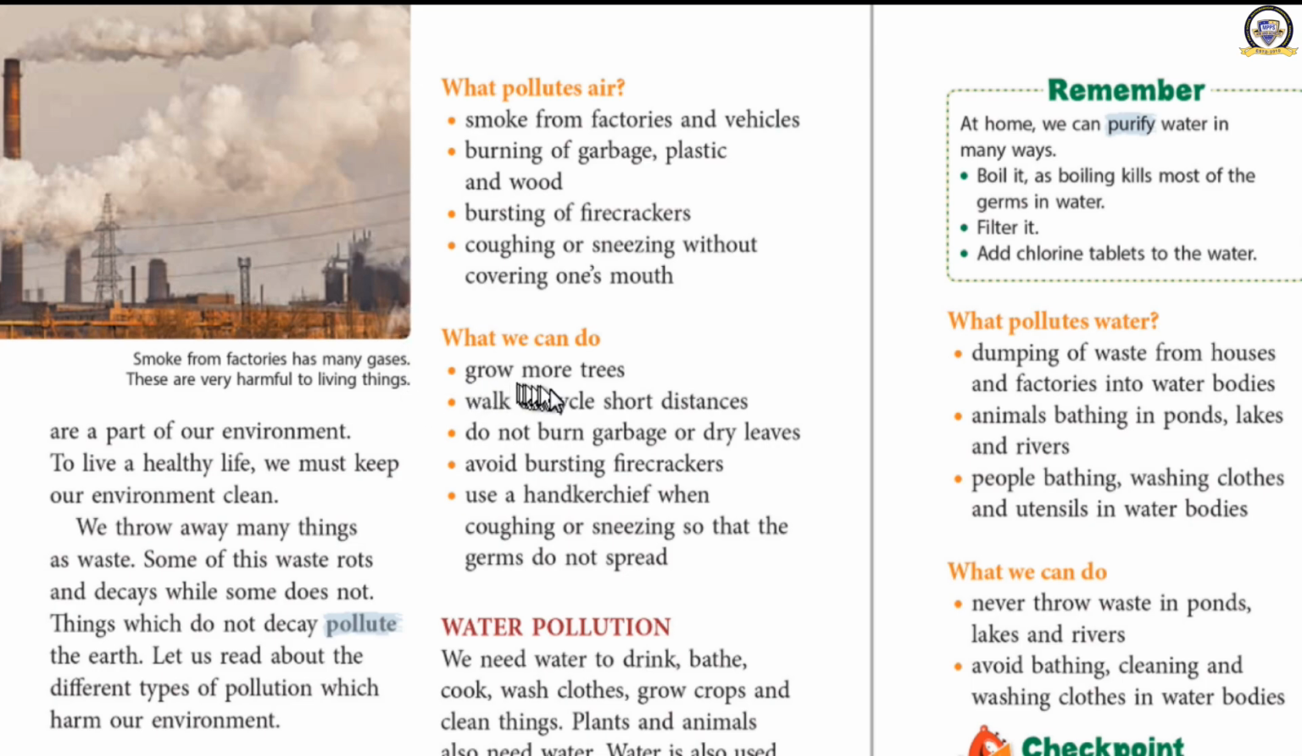So what should we do? We should grow more trees. We should walk or cycle short distances. Don't use any bike or your car for short distances. Either you can walk or you can use your cycle, because it does not throw out smoke. Do not burn garbage or dry leaves, because air is getting polluted whenever you burn them. Then avoid bursting firecrackers. You will not use firecrackers on Diwali.